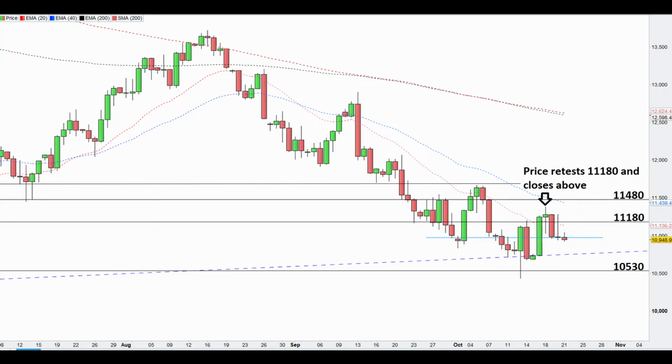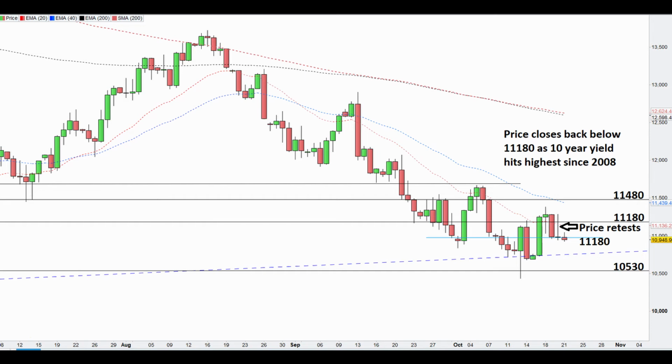Now going back to the charts, on Tuesday you see price retesting 11,180 and staying above after closing above this level the day before. Price reversed sharply on Wednesday, closing back below the 11,180 level, and whilst the media put that down to a sharp rise in the 10-year, what is more evident is the strength of the US dollar, which is impacting US stocks.